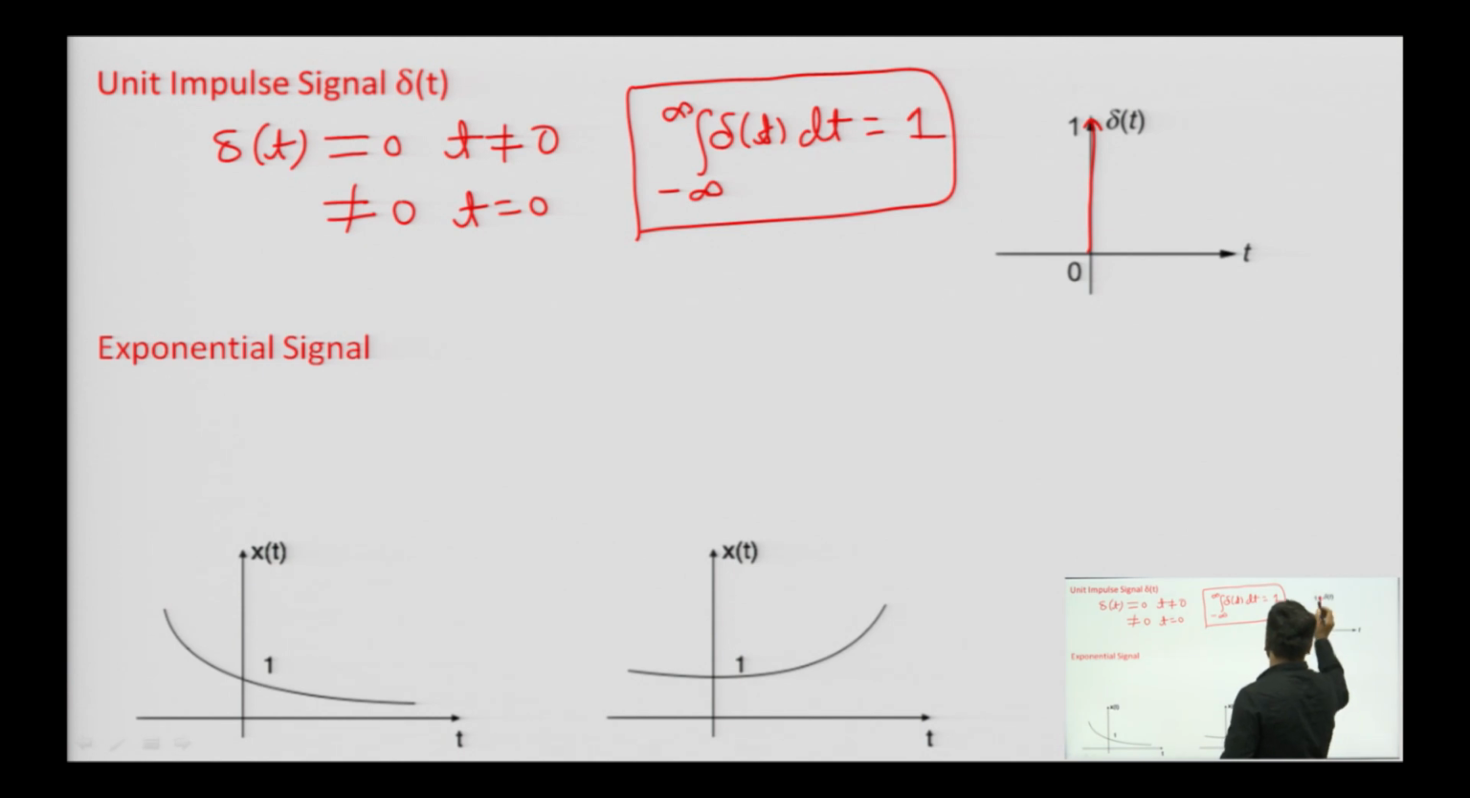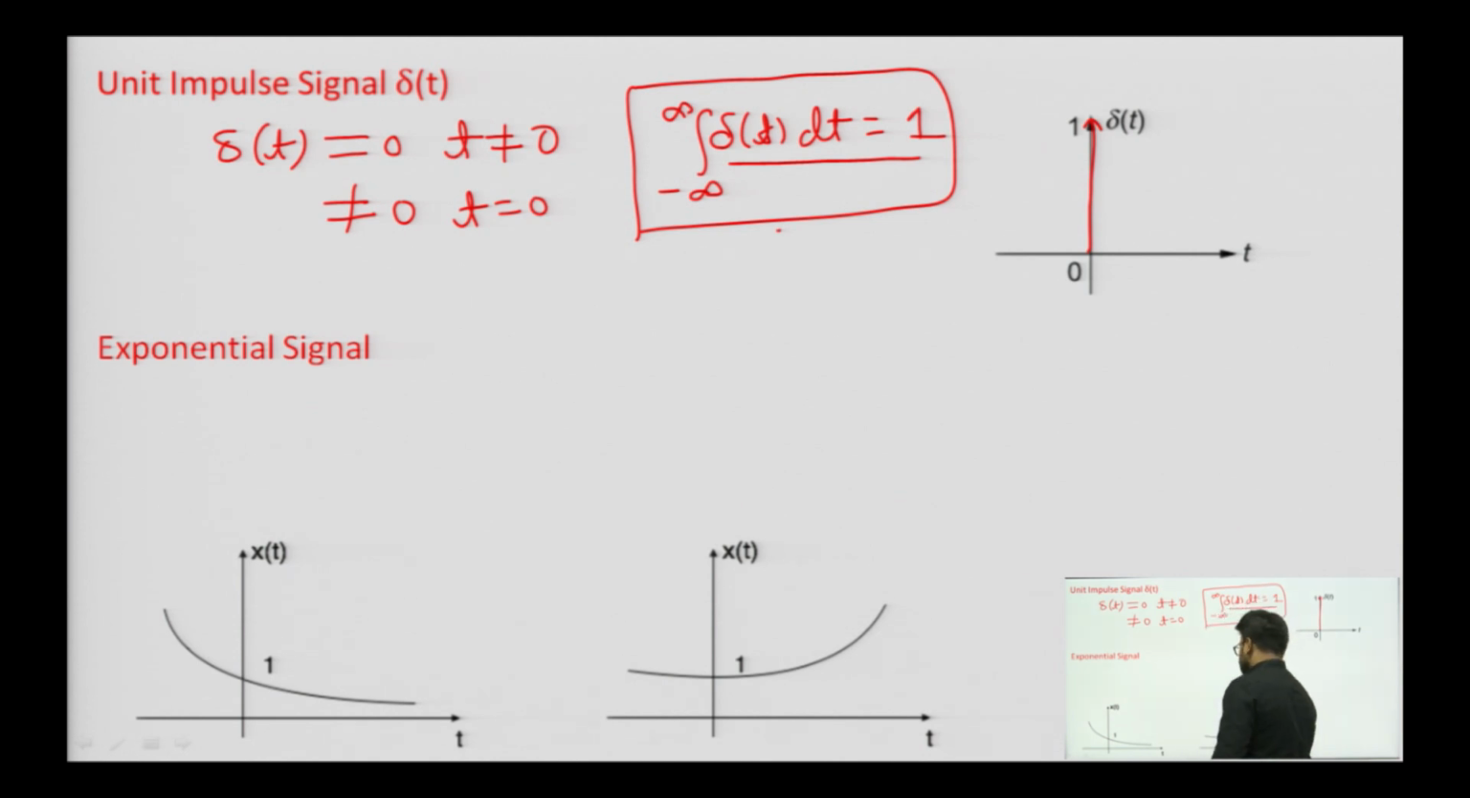at t equals 0 its value is not 1, okay, but it is not equal to 0 at t equals 0. As well, the area under the impulse is 1. If I integrate from minus infinity to infinity, del of t dt will come out to be 1.